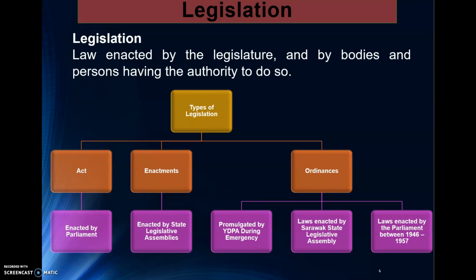So this distribution of powers is listed in List 1 of the 9th Schedule. Mostly for federal level, it pertains to internal security, external affairs, civil and criminal law, finance, trade, commerce and industry, education. Whereas state assemblies at state level only enact laws as per List 2.